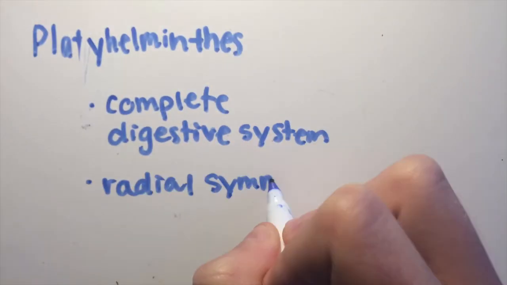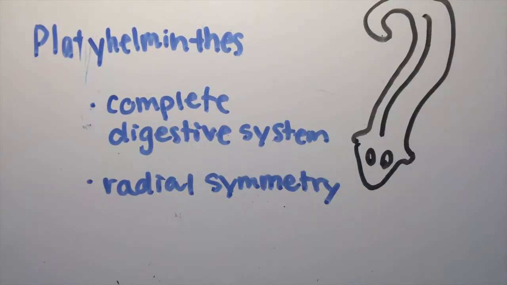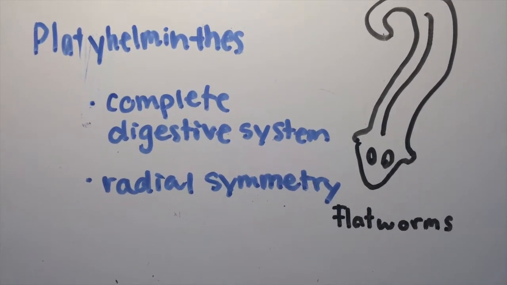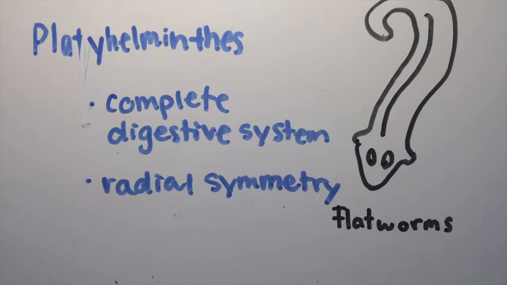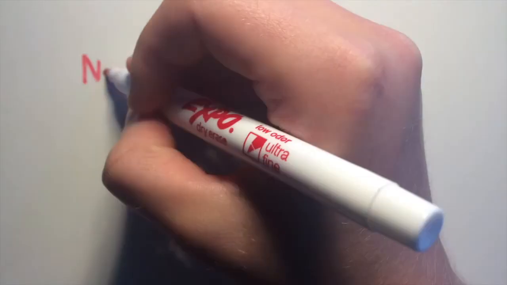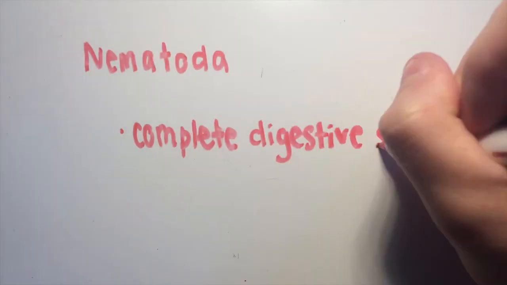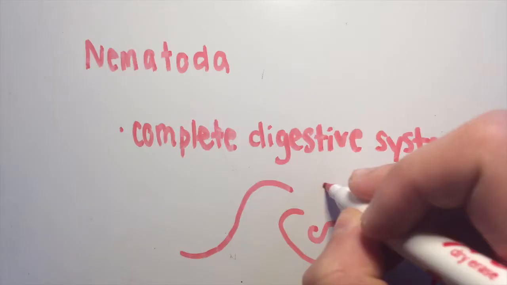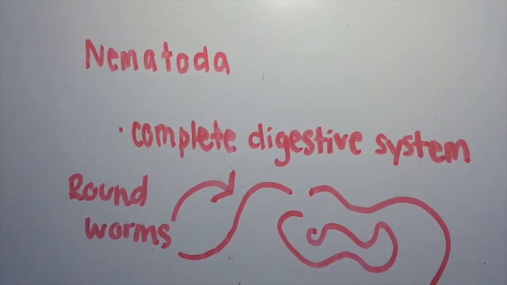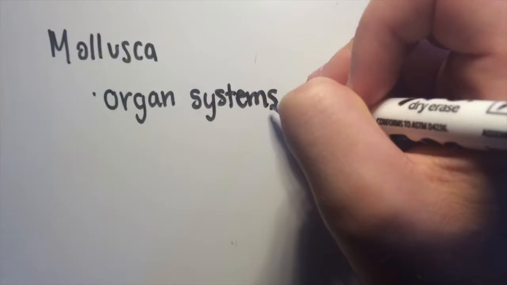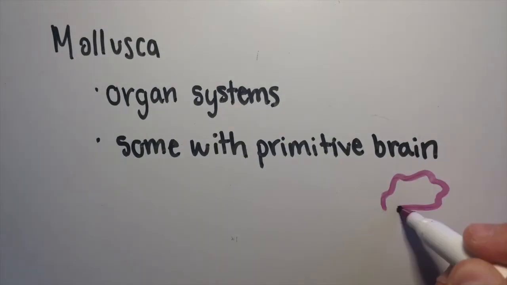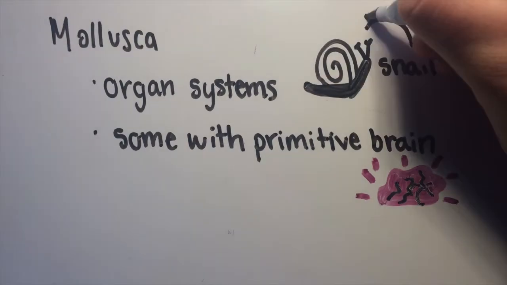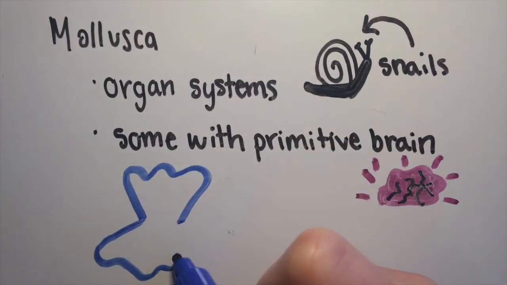Next we have the Platyhelminthes. These animals have bilateral symmetry and a complete digestive system, which means they have an opening for food and another opening for waste. Examples include the flatworm. Next we have the Nematoda phylum. Nematodes have complete digestive systems, and an example of an organism that is part of the Nematoda phylum would be a roundworm. Next we have Mollusca. Mollusca is the second largest invertebrate phylum after Arthropoda and have common characteristics such as organ systems and some with primitive brains. Examples of mollusks include snails, clams, and squids.